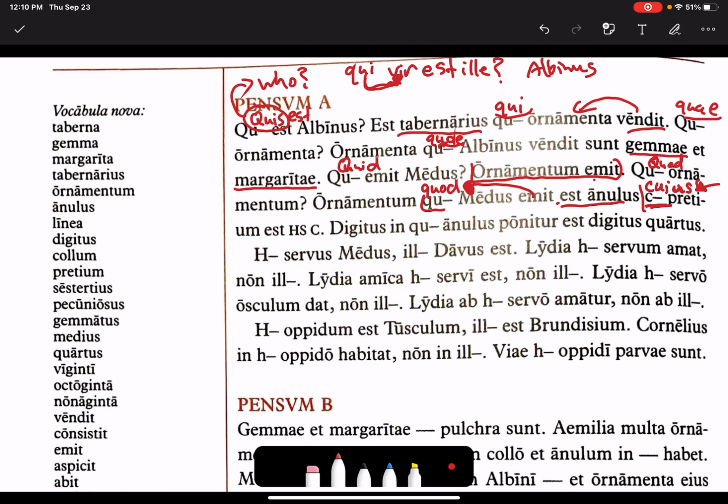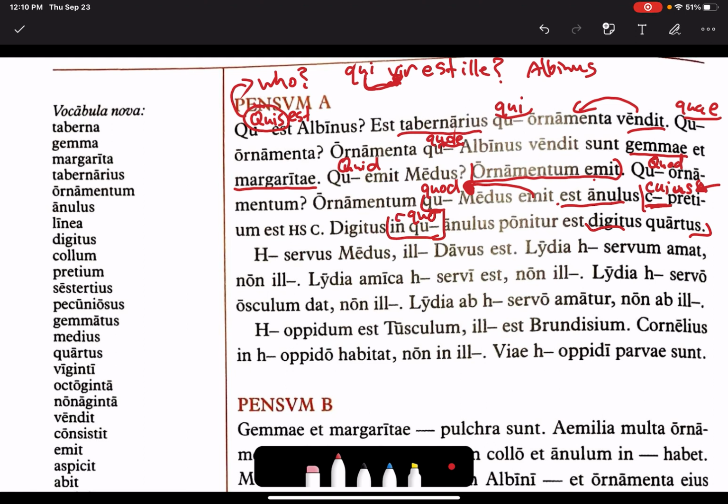Digitus in blank annulus ponitor est digitus quartus. Digitus in quo annulus ponitor est digitus quartus. The finger in which the ring is put is the fourth finger, or the ring finger. And we're in quo. Quo is in the ablative case, because it's with in.